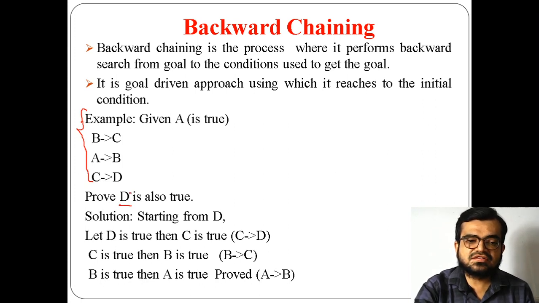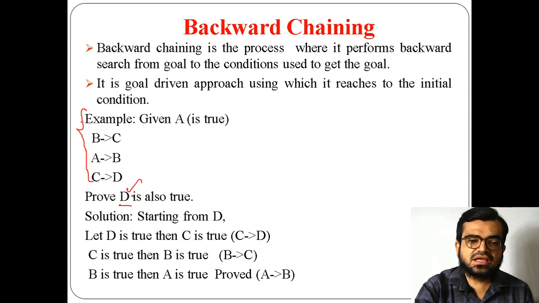I know the goal state is D and I have to prove that the goal state is also true. See here, I started from D, but I have not yet proved that D is true, but I have to prove D is true. How? If, starting from D, I reach a state where one state is already true, it shows that finally D will also become true.